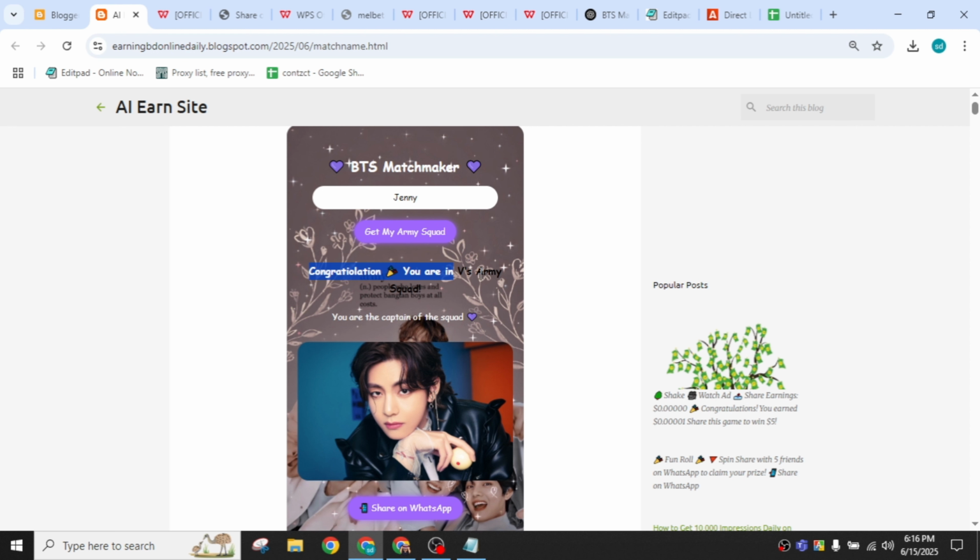So now my ChatGPT code is almost ready, and this is a very simple way to make a fun game, a targeted audience tool, which I call it actually. This is very simple. You just have to copy and paste. Just follow as I did. Now my tool is ready, everything is ready. What I am doing is very simple. I am just making a simple tool for BTS lovers.